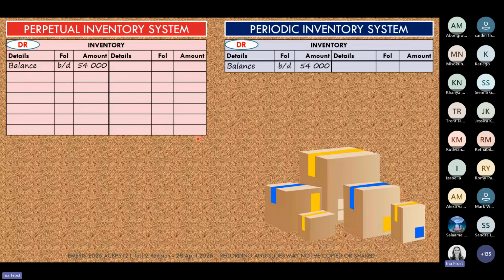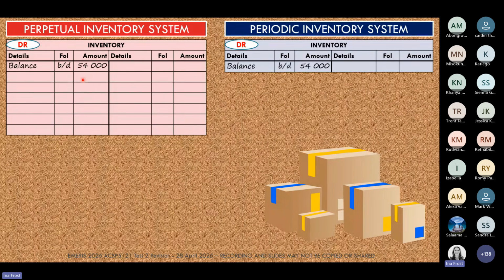Okay, so let's now start by looking at the differences between our two inventory systems. Here on the left-hand side of my screen, I'm going to show you the perpetual inventory system in all the red blocks. And here on the right-hand side of the screen, in the blue blocks, I'm going to show you the periodic inventory system. When the financial year begins, we know we have to have an opening balance in our account. And so both of our systems, you will see, have an opening balance of 54,000 rands.